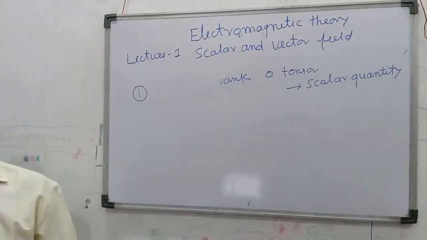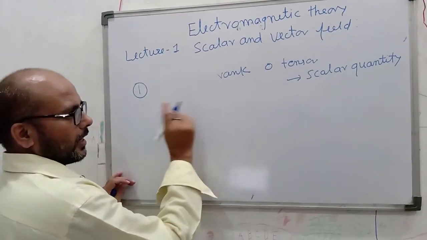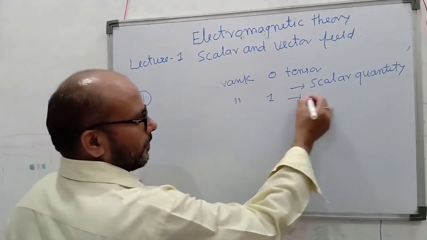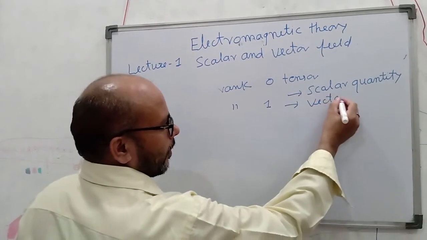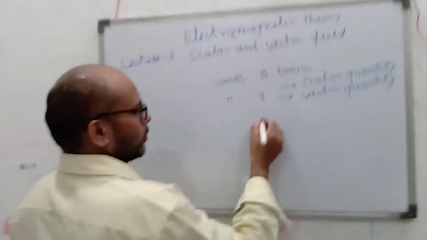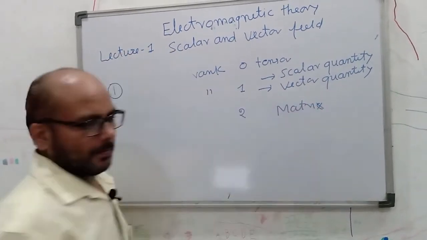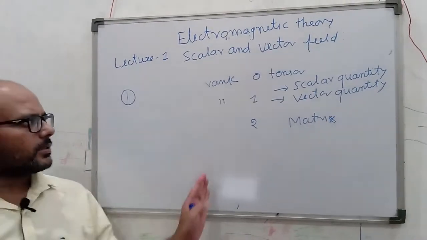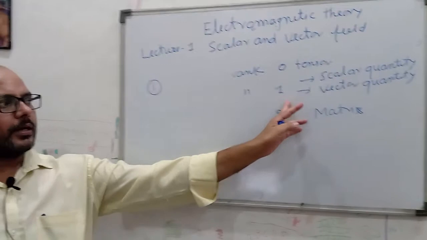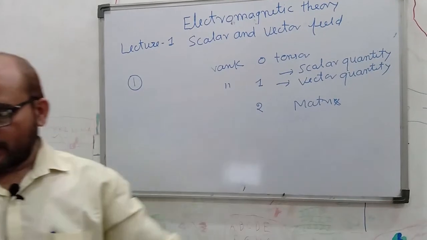Or if a tensor quantity has magnitude and one direction, that means rank 1, a vector quantity. Or if the tensor has rank 2, that is known as a matrix. So keep in mind these simple things: rank 0 is a scalar quantity, rank 1 a vector quantity, rank 2 of a tensor is a matrix.